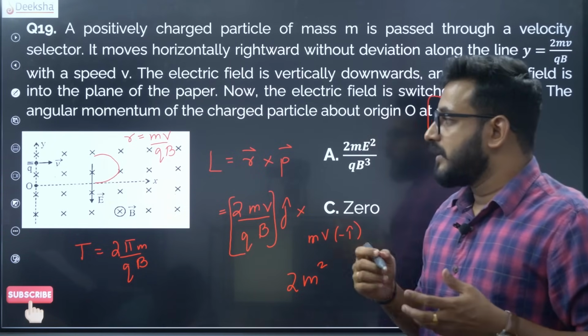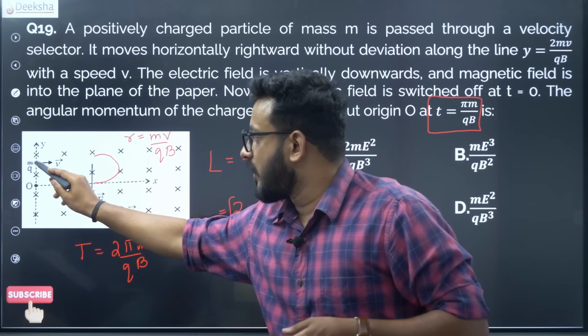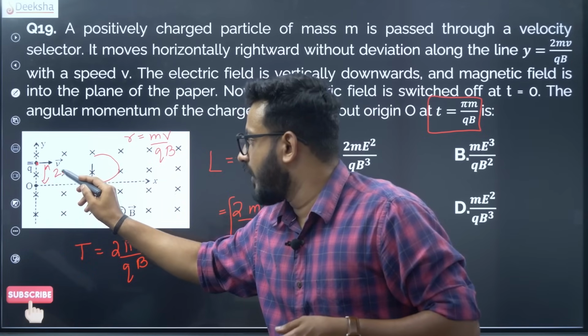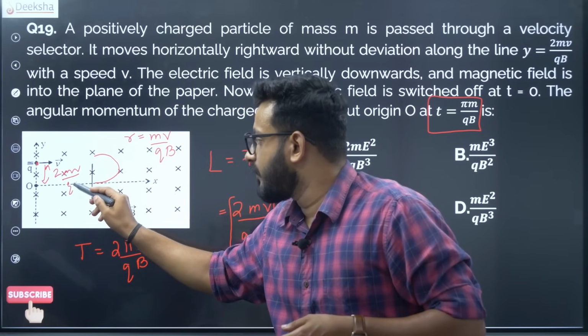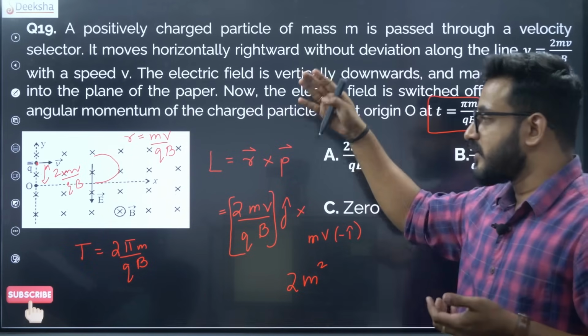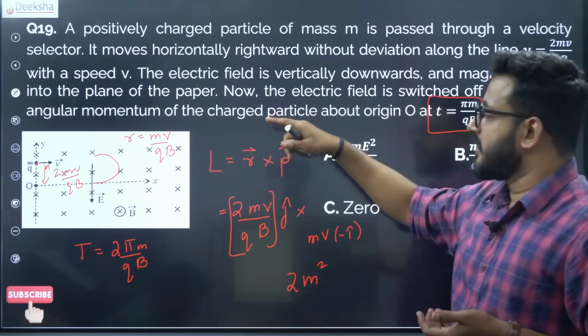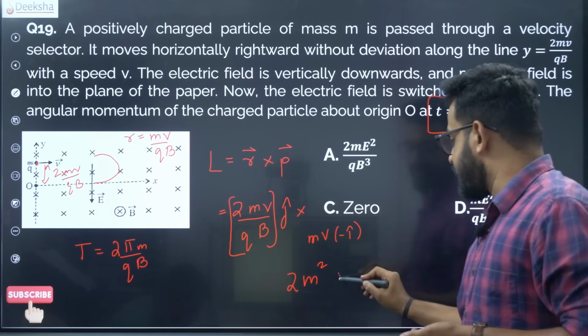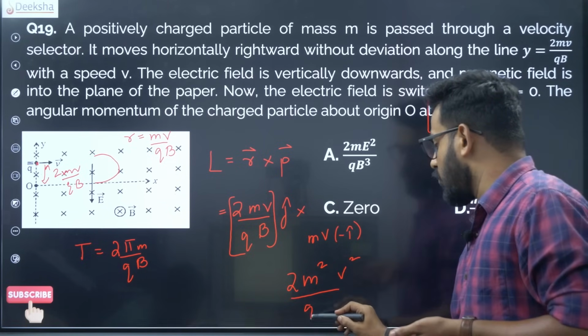Okay, so this is there. So see, this is actually it is here. Okay, then this distance is given as 2 mv by qB. All right, so all that is given, but we don't know. So it is going up, and at that position it is negative and all that. So there should be an m square. Then we will have an essential v square divided by qB.